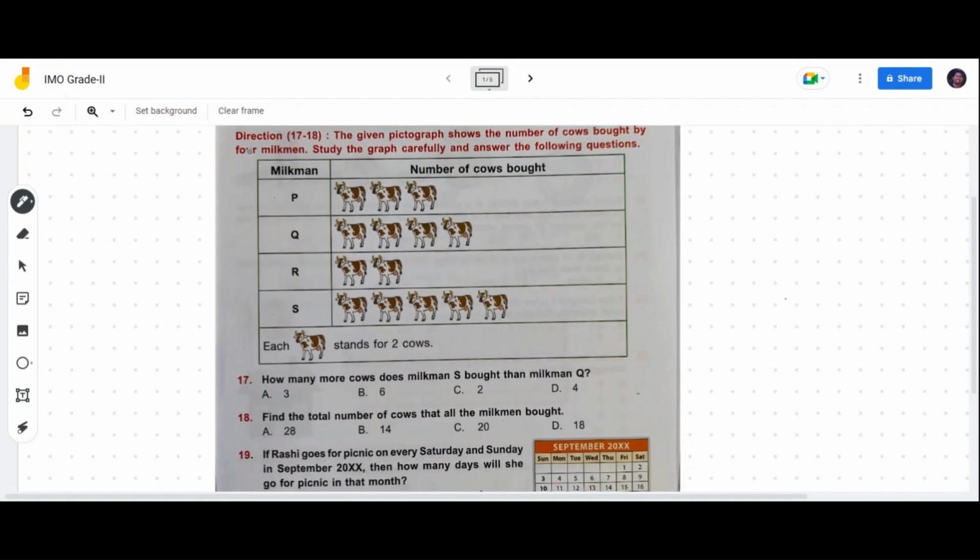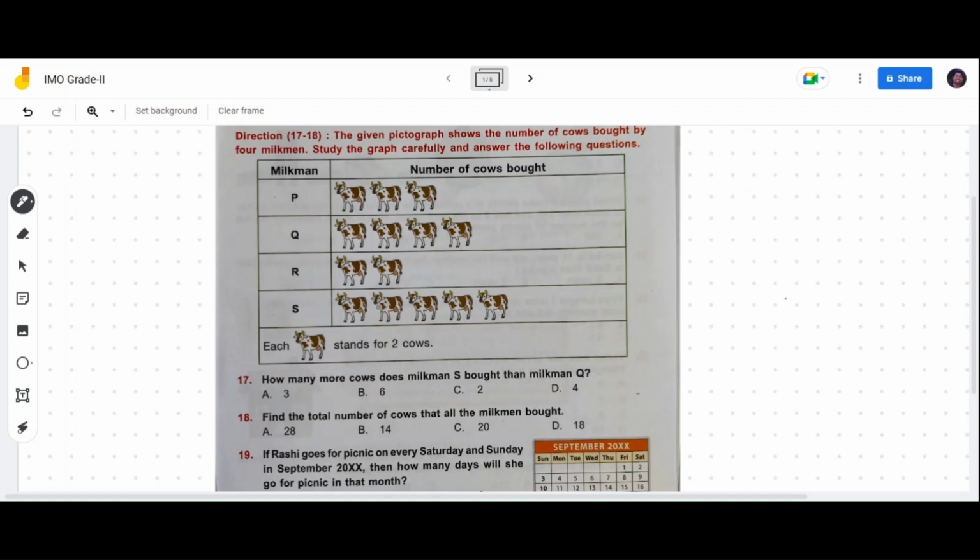Now 17 to 18 questions. Direction: the given pictograph shows the number of cows bought by 4 milkmen. Study the graph carefully and answer the following questions. Milkman, number of cows bought. P has 1, 2, 3 cows, Q has 1, 2, 3, 4, and R has 1, 2, S has 1, 2, 3, 4, 5. Each cow stands for 2 cows.